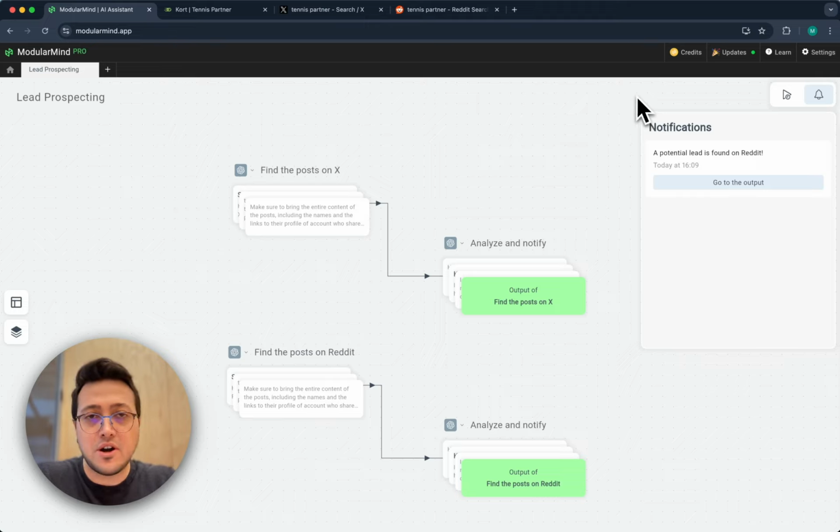And the best part is this will work for any platform on the web. So I can extend it to use for LinkedIn, Facebook, Instagram, any other platform. And ModularMind will visit the platform, see whatever you would see when you open it, and just do as you ask. And also, I've added this workflow to ModularMind's template collection. So you can just simply click Add to Board button and swap out the keywords, and you'll be set to dominate the social listening game, basically.